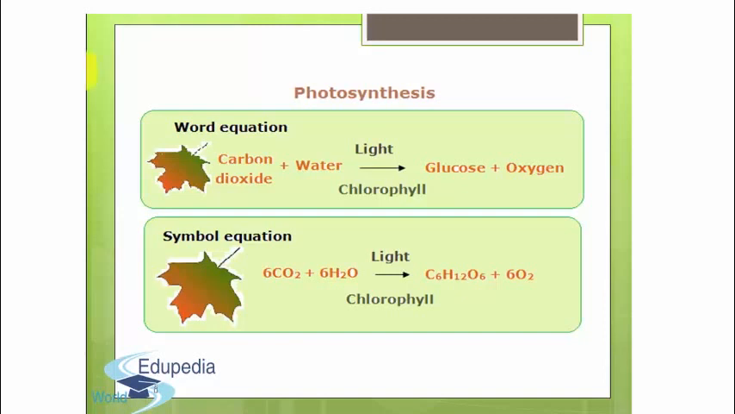See, photosynthesis is summarized in these equations. This is the word equation. Carbon dioxide with water in the presence of light and chlorophyll is converted into glucose and oxygen. And here you can see the symbol equation in which 6 molecules of carbon dioxide with 6 molecules of water in the presence of light and chlorophyll is converted into glucose and 6 molecules of oxygen. Oxygen is released in the process of photosynthesis.